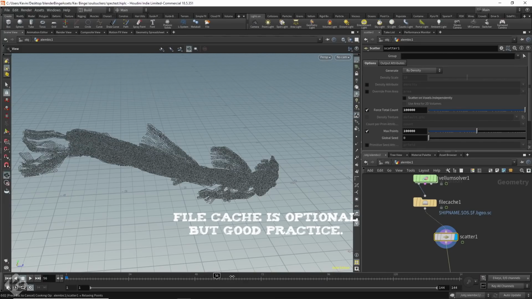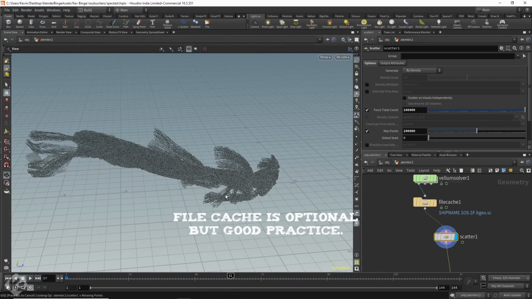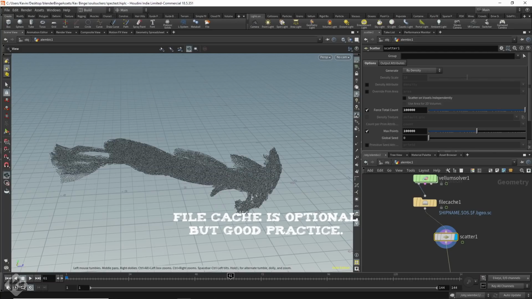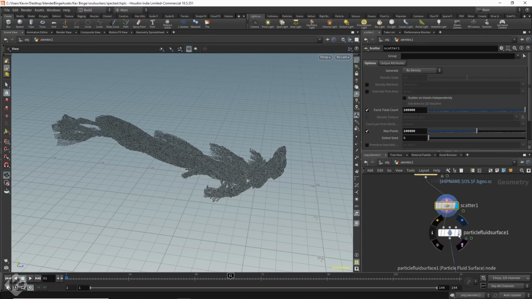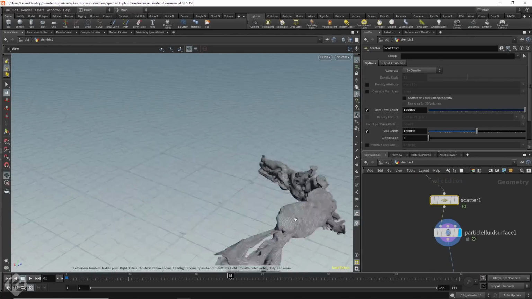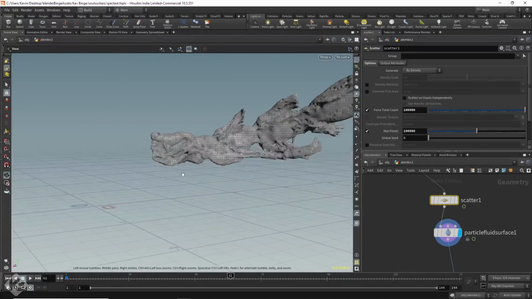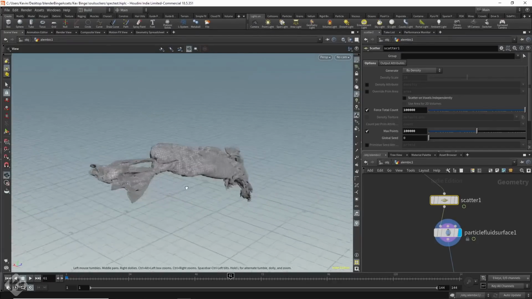This is where Blender would usually crash for me. Now, to make it look like fluid, I added a particle fluid surface node. That makes it gooey and fluidy by drawing a mesh from the particles. Blender is getting this feature now, but it still has a way to go. I played with the numbers more here.